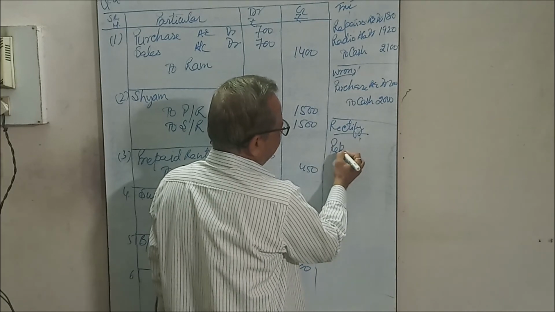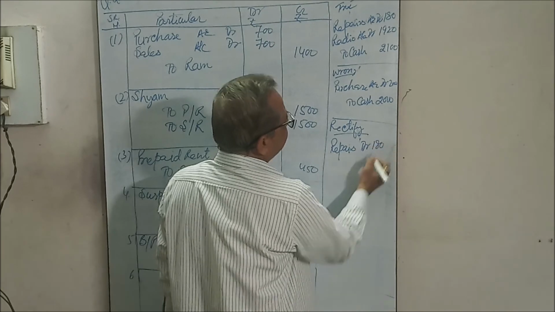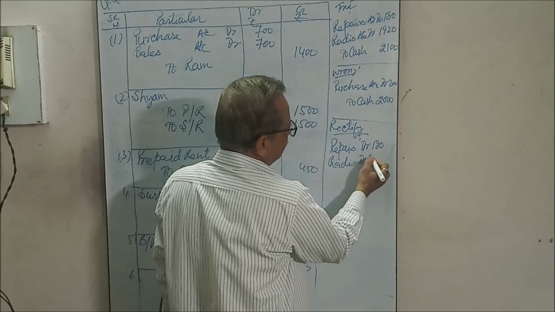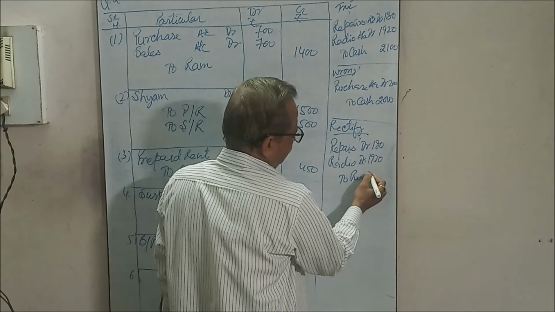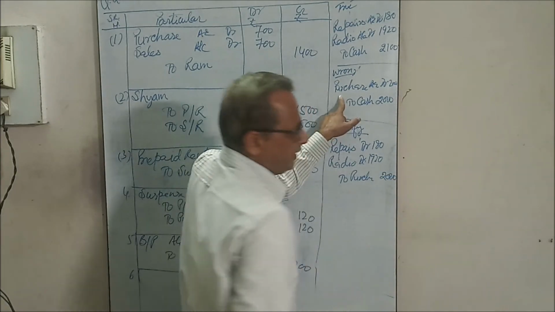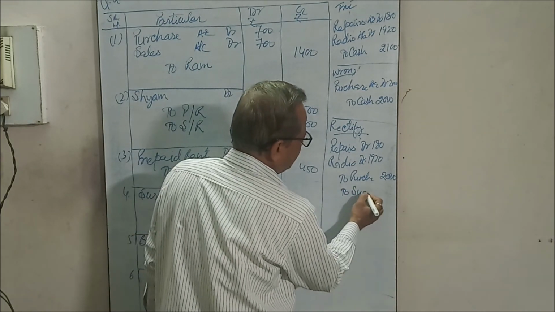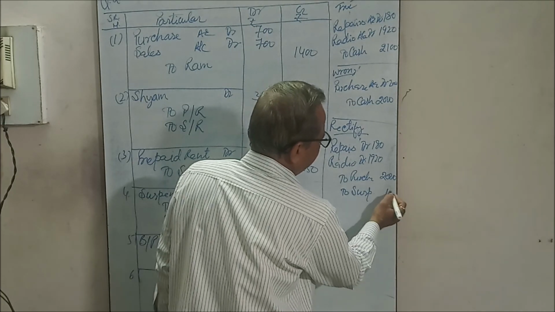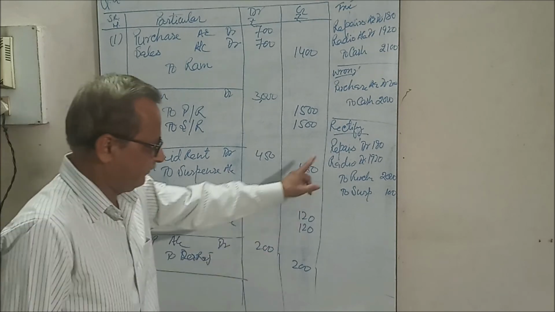Repairs should be debited 180. Radio should be debited 1920. Purchases 2000 should not be debited. Credit the purchase, and the difference is to suspense account 100. This is the correct entry, the rectified entry.